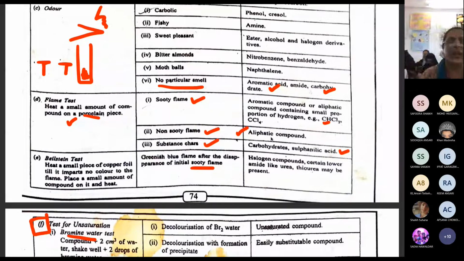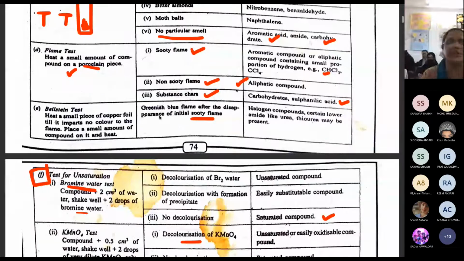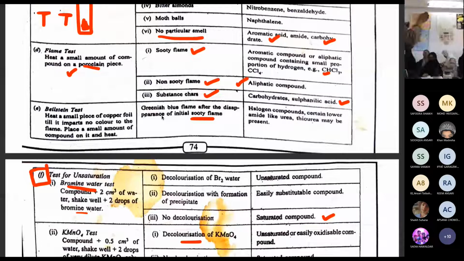Now the next one is the Beilstein test, which we are doing for halogen. We don't have it this time, but you may be given it, so I will show you. Are you able to see the copper foil? I shall be telling you with a copper foil. Copper already gives a green flame. Copper foil already gives a green flame.